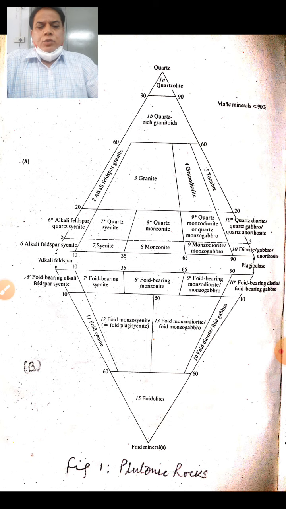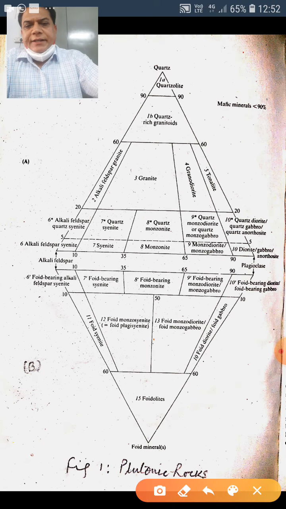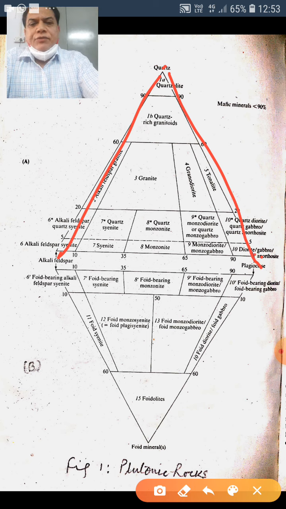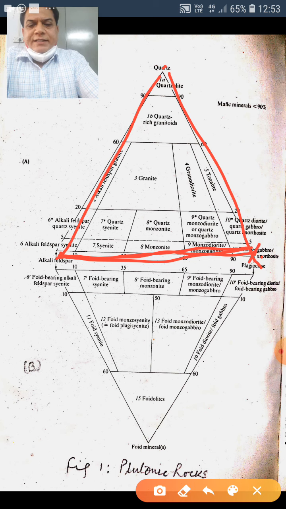QAPF, according to the actual mineral content. Now in the diagram, this is for plutonic rocks. You can very well see that this is Q, and A is alkali feldspar. This is P, plagioclase feldspar. So this is one triangle, QAP. Similarly, the other triangle is A alkali feldspar, P plagioclase and F feldspathoids. So this is a double triangle, and the corners are quartz, alkali feldspar, plagioclase and feldspathoids.